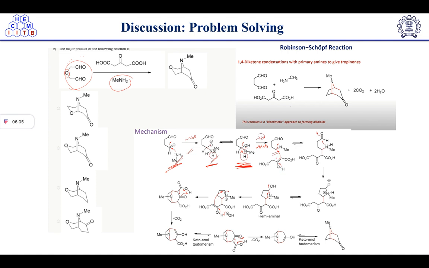After the imine formation, this imine is now reactive, right? We have another substrate molecule here, our diketone, right? So if we do the proton abstraction from here, because the proton is taken here by this moiety only, right? After the proton abstraction, negative charge will generate over here and we'll get the enol form, right? I will write here the enol form, then you will get it.